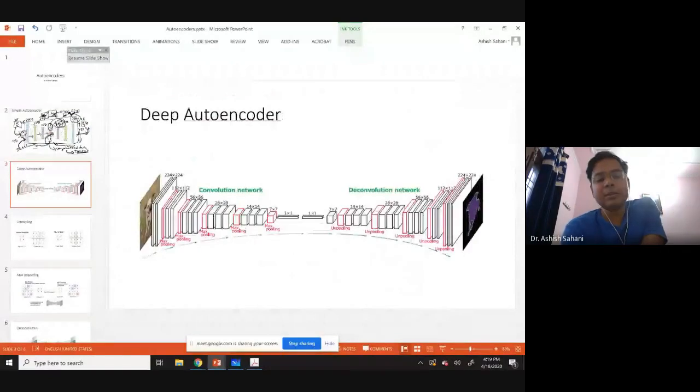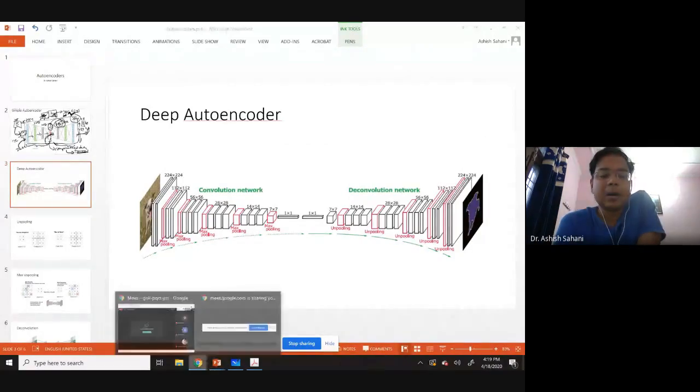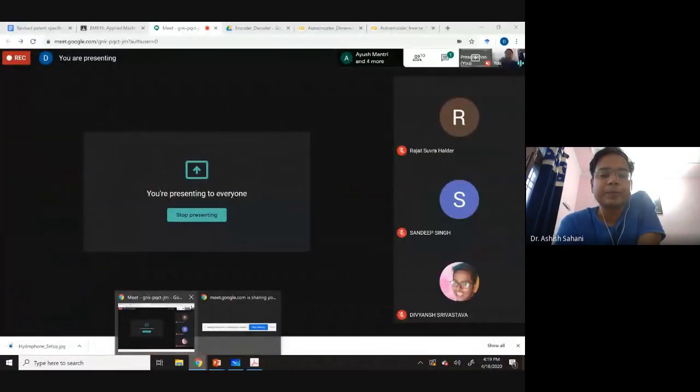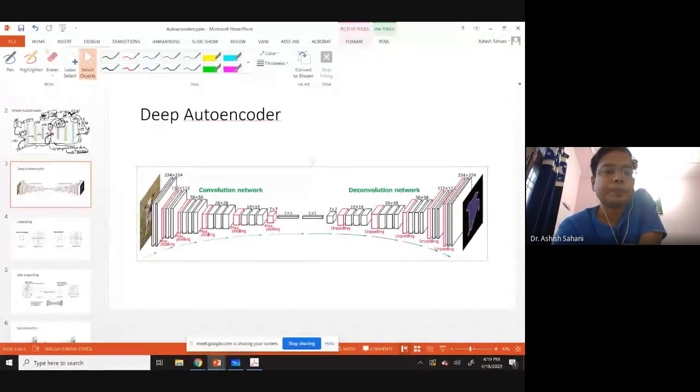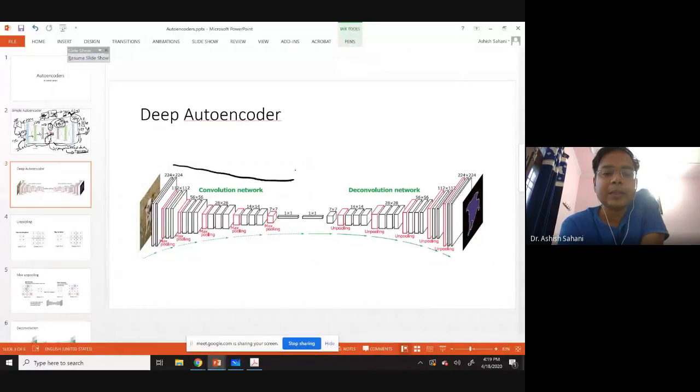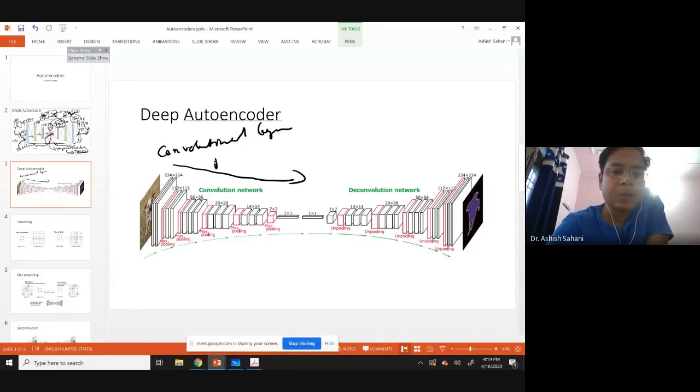So there can be deep autoencoders. In the deep autoencoders, instead of fully connected neural networks, we use convolutional neural networks. So this part of the network should be clear to you already. It has convolutional layers and pooling layers.